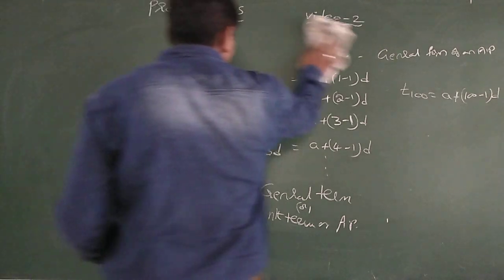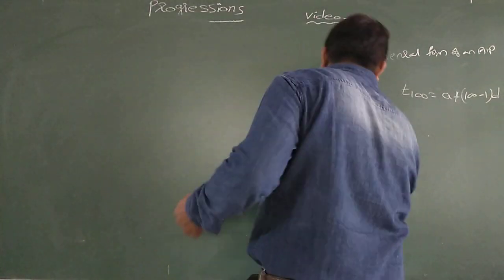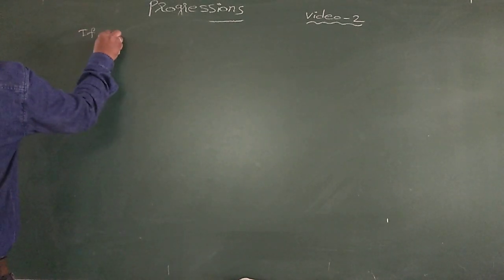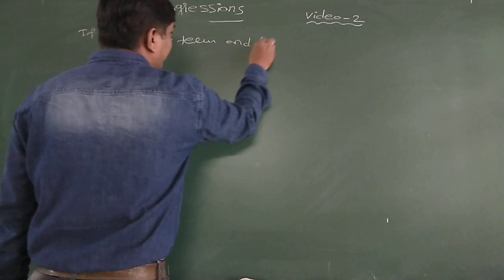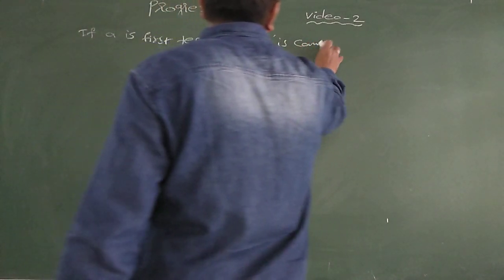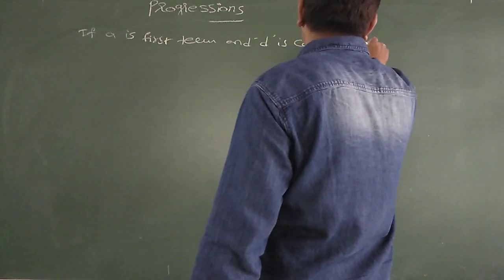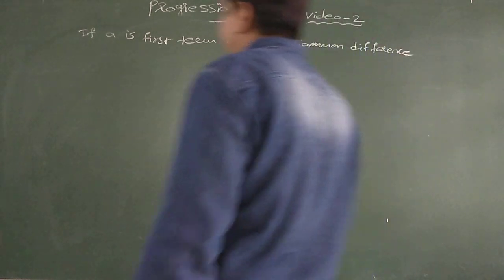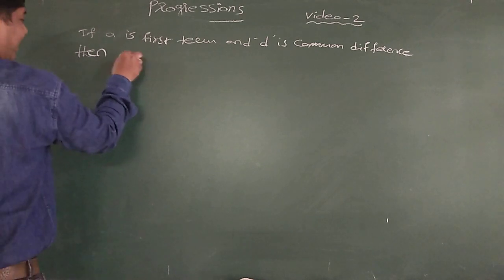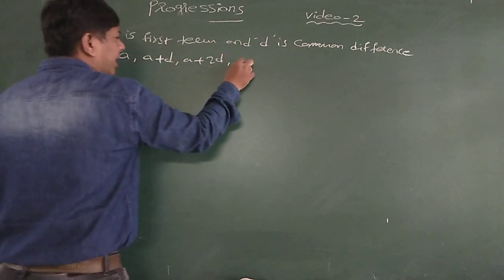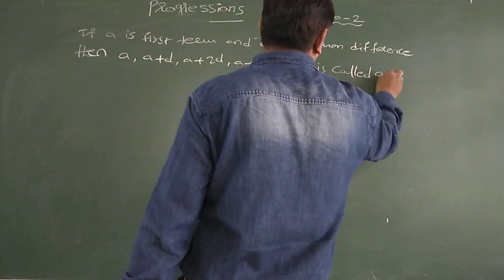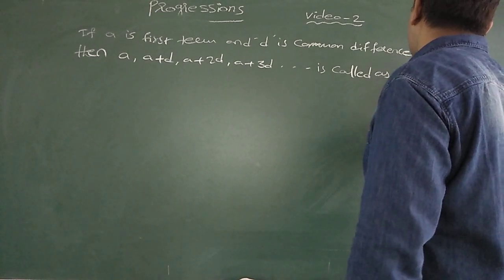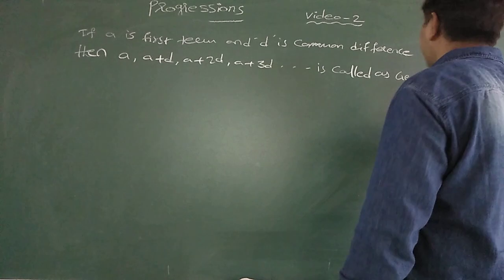Yesterday I gave the definition. If A is the first term and D is the common difference, then A, A plus D, A plus 2D, A plus 3D and so on is called the general form of an AP, arithmetic progression.